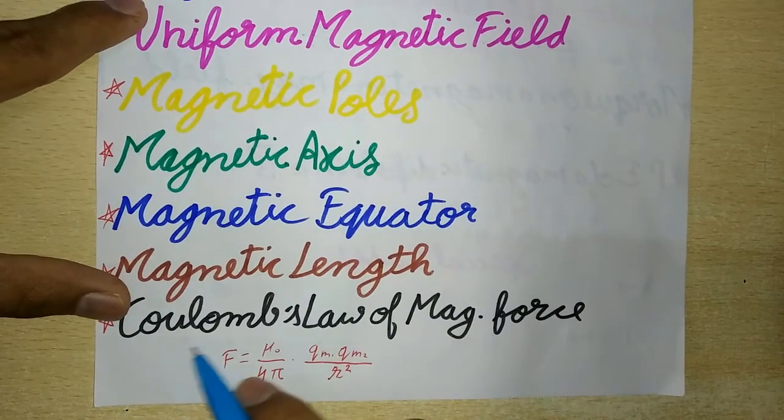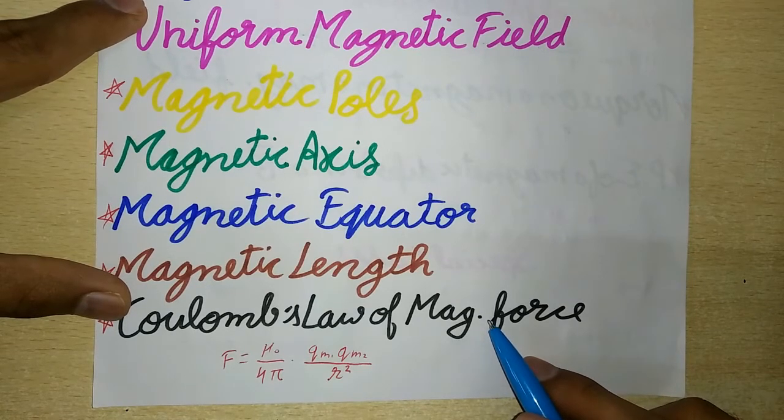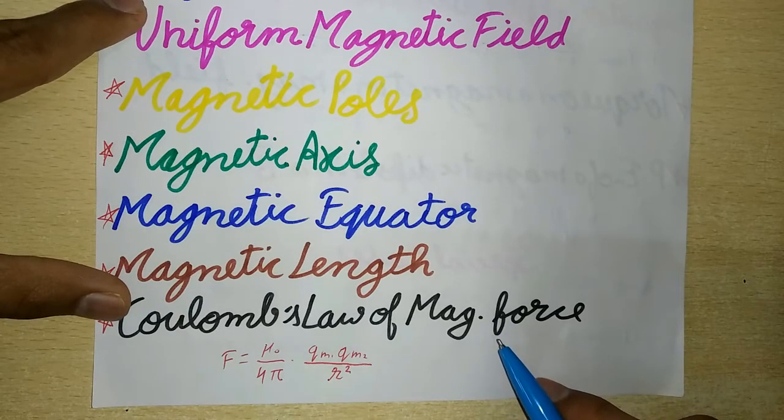Now, next is Coulomb's law of magnetic force. This law states that the force of attraction or repulsion between two magnetic poles is directly proportional to the product of their pole strengths and inversely proportional to the square of the distance between them.